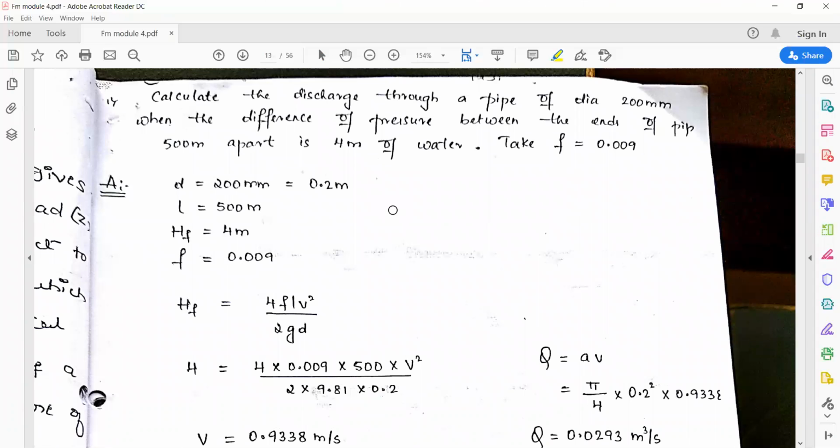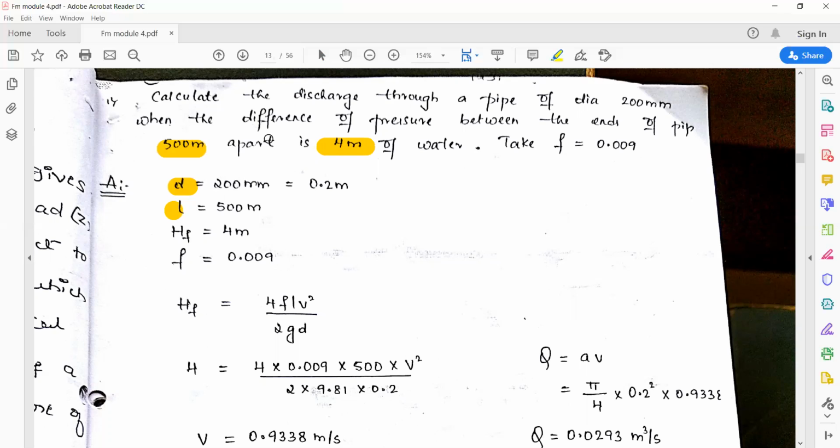So first numerical. Calculate the discharge through a pipe of diameter 200 mm. I mean, the fluid is passing through a pipe of diameter 200 mm. So D is equal to 200 mm or 0.2 meter. When the difference of pressure between the ends of the pipe 500 m apart. So 500 apart in the sense the length they have given. So length of the pipe, that is L is equal to 500 meter.